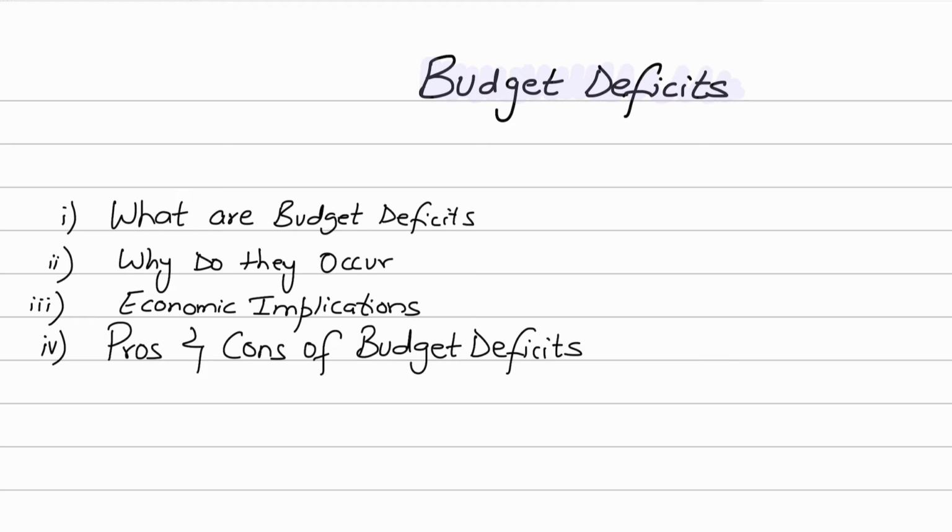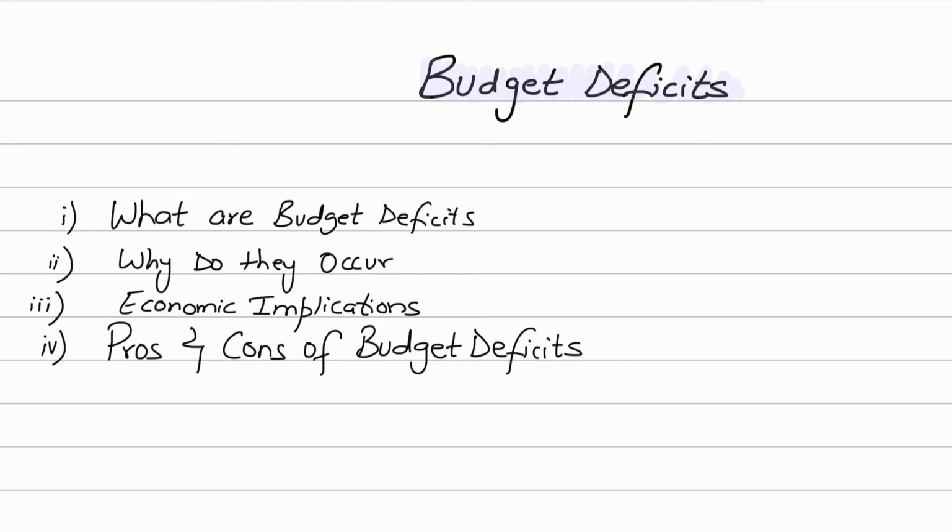We will cover what budget deficits are, why they occur, what their economic implications are, and the pros and cons of budget deficits. So a budget deficit, guys, occurs when the government's expenditure exceeds its tax revenues in a fiscal year. What it means is that the government spends more money than it collects in taxes.